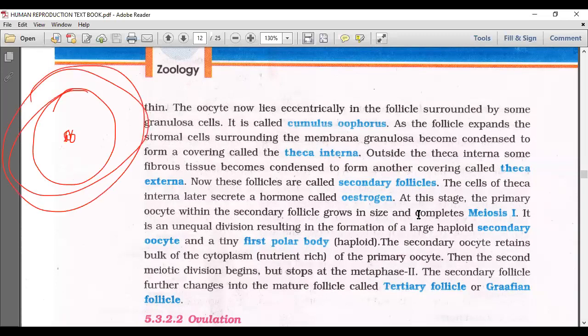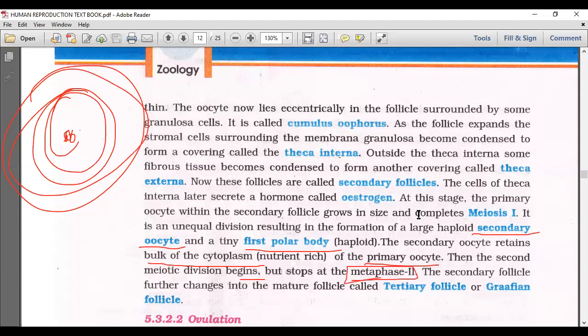What about the primary oocyte which is there? That completes meiosis 1 and enters into meiosis 2, but meiosis 1 completion makes a large haploid secondary oocyte and a first polar body. The secondary oocyte retains the bulk of the cytoplasm of the primary oocyte and the second meiotic division begins. Then the second meiotic division will continue but stops at metaphase 2.